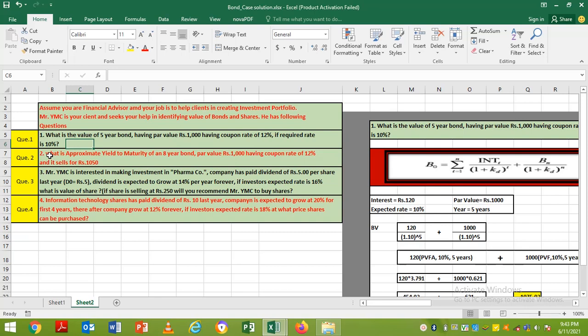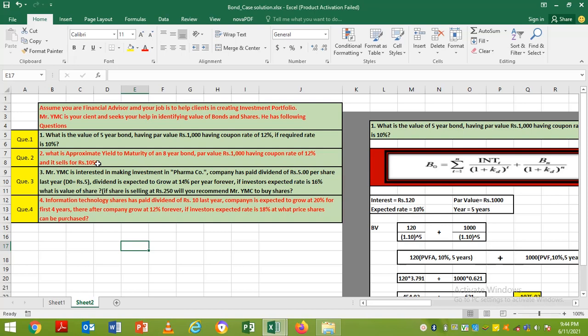In question number 2, we need to calculate if YMC is choosing or holding another bond, which is the second bond, of 8 years of maturity. So if Mr. YMC is holding this bond till 8 years, what can be the yield to maturity? Yield to maturity concept is if someone is investing in securities and if that investor is holding that security till the last date, what is the actual return, percentage of return that investor is earning.